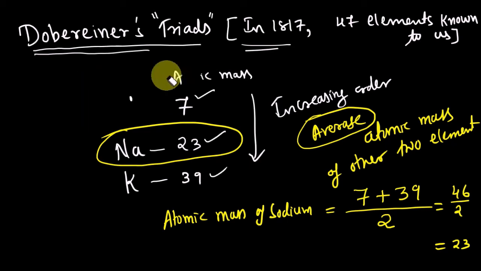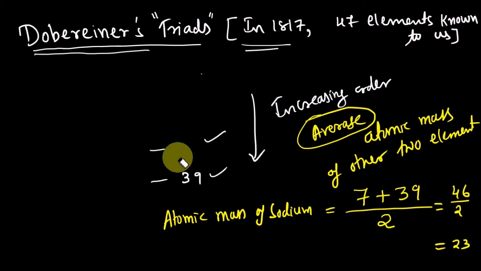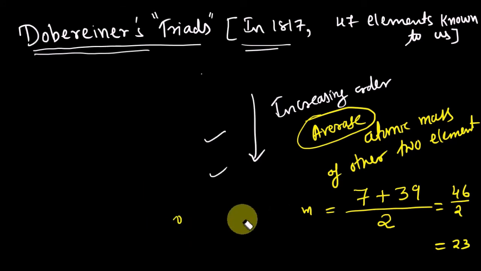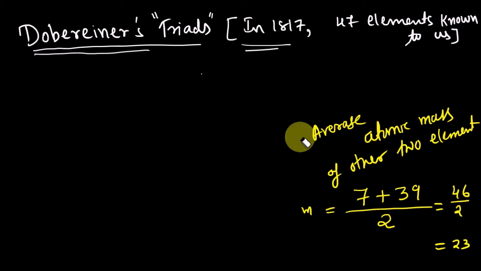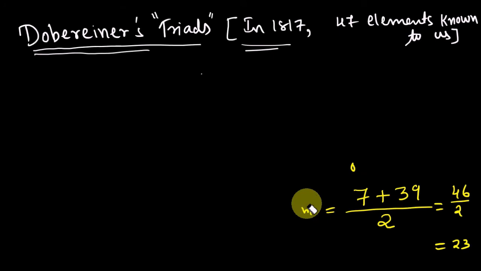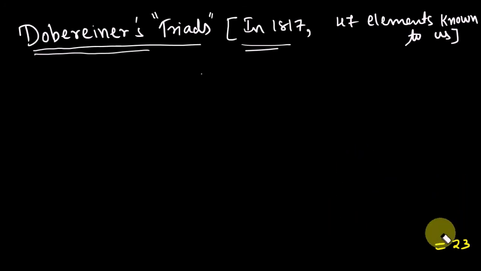I am going to give you this example later. First we will write the statement of Dobereiner's triad. I already gave the statement: he said to arrange the elements in increasing order of atomic mass. Let us write that.